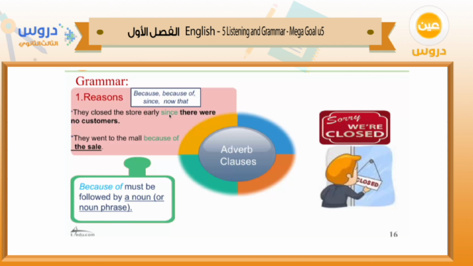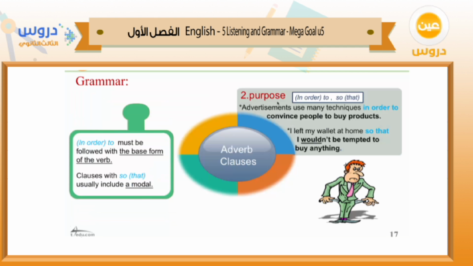What about the second information? Purpose. Here we use in order to, so, or so that, okay, to give information about purpose. For example, advertisements use many techniques in order to convince people to buy products. Number 2, I left my wallet at home so that I wouldn't be tempted to buy anything. All right, so here there's a purpose.